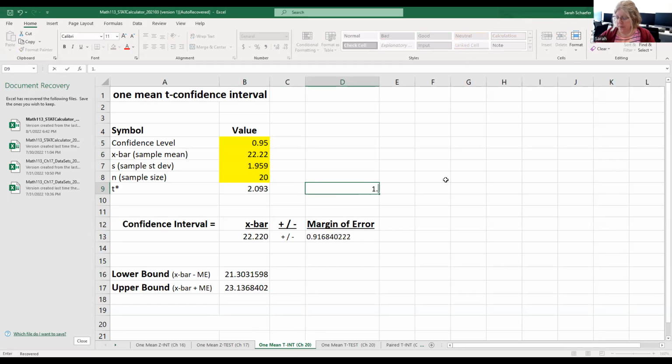And so let's look at these T-stars for a second. So 95% confidence interval, if we're in a Z as in zebra distribution, that standard or that normal distribution, we'd be looking at 1.96. Here, T-star, based on a sample size of 20, is going to be about 2.093. So there is a small difference there that does impact those results. But let's get our endpoints. So I see 21.3 and 23.1. And then let's go back to the PowerPoint and we'll finish up our conclusion there.